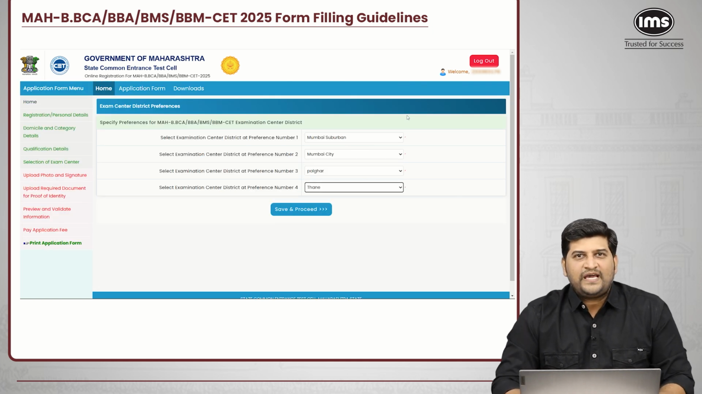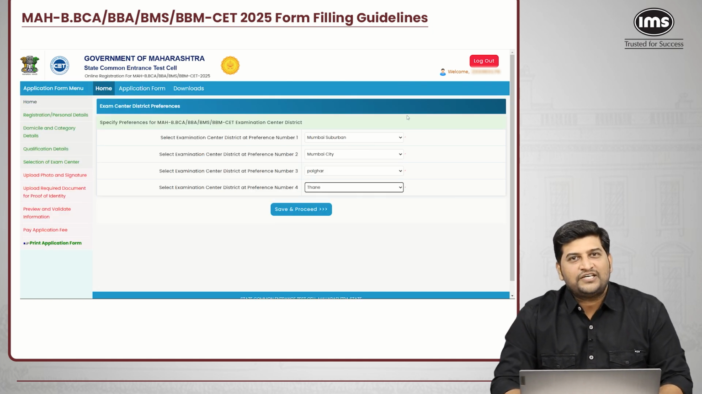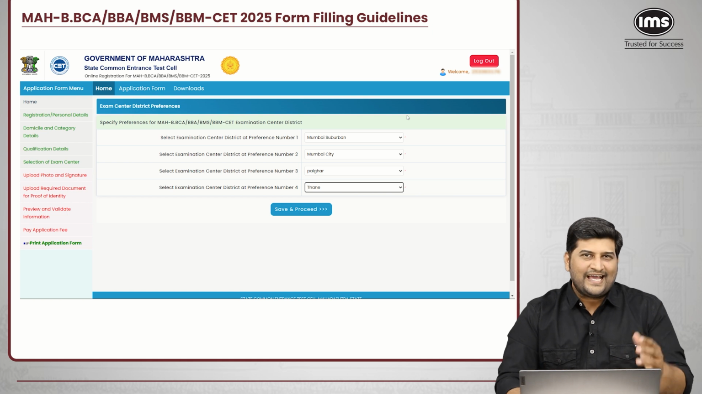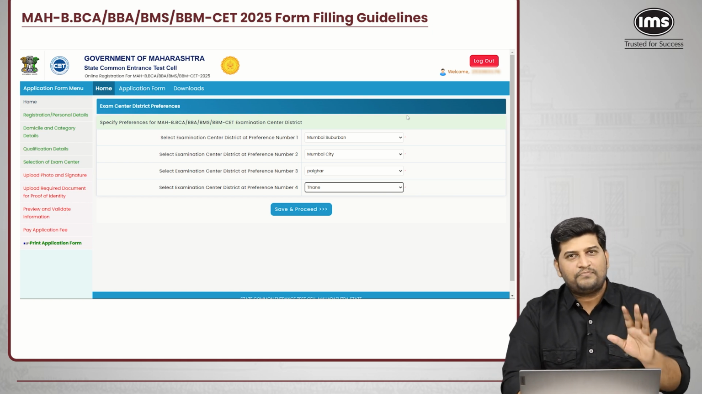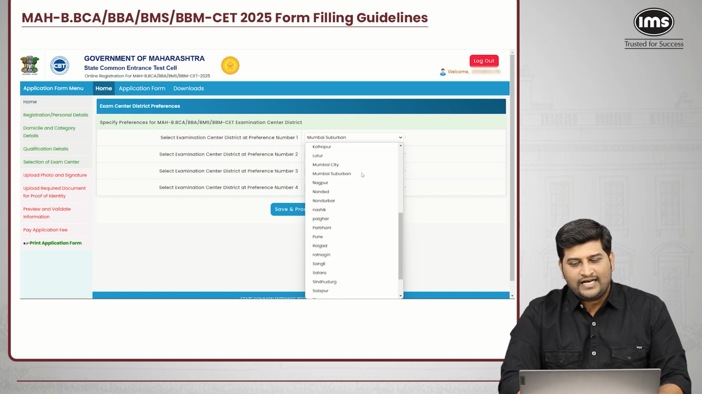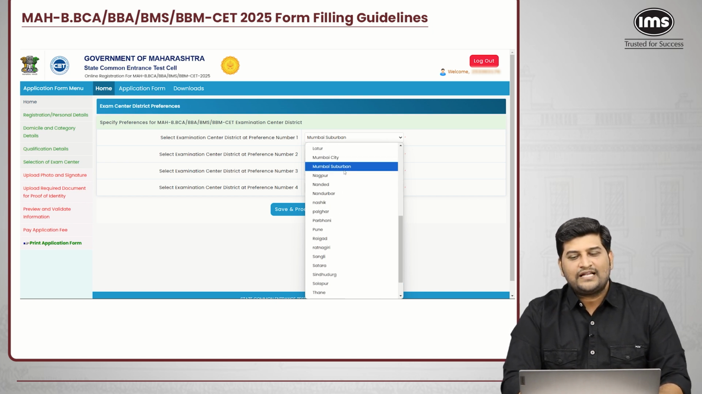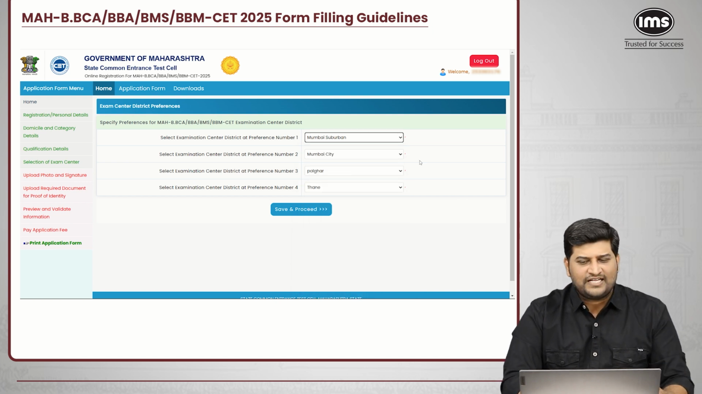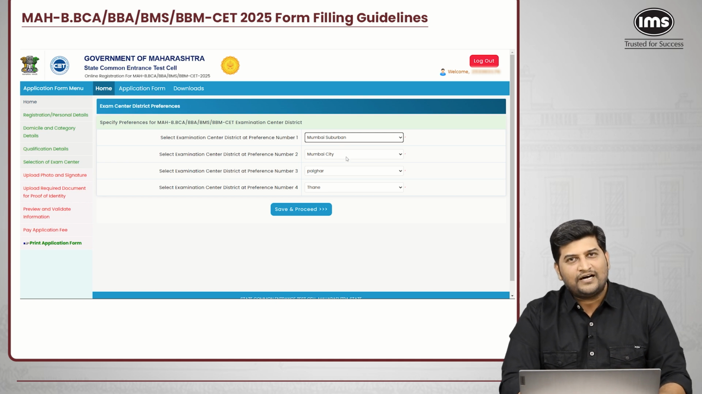The next page is about the preference, where you choose the center where you wish to give the examination. Here you have 4 preferences. You can explore the preferences according to your convenience, and as you can see, you can give the preference according to your convenience. Once you enter the details, you can save and proceed further.